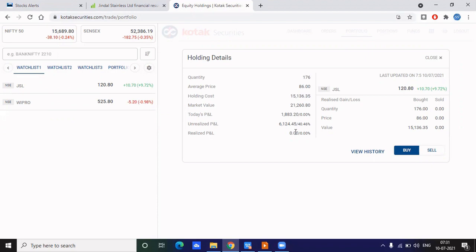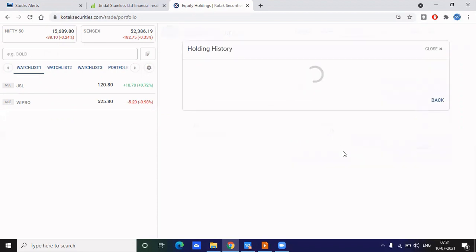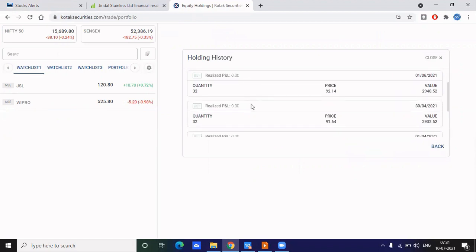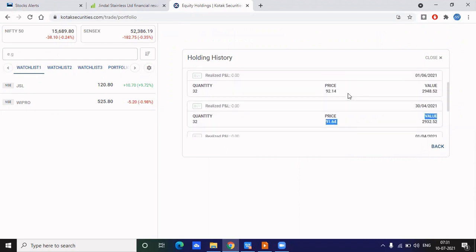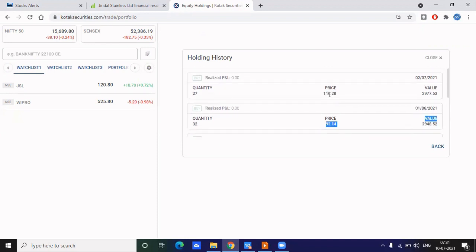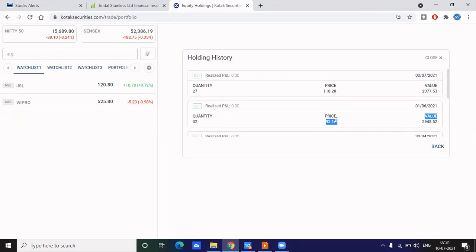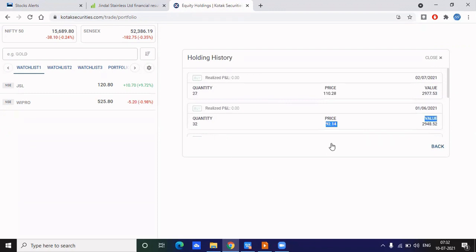So go for it and try to buy regularly. Don't think that since the stock is down this month, you will not buy it. Here, when I bought at 91, the next month the price is also the same. Don't think that since the price has not risen, you will not put in your SIP. That's wrong. Whether the price has increased or not, just add your SIP amount to that stock and look at the returns.